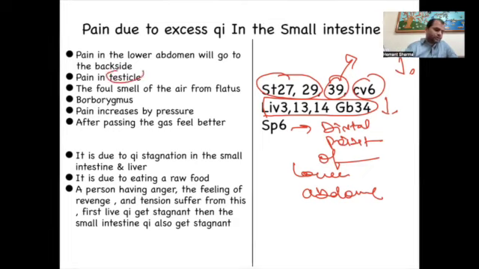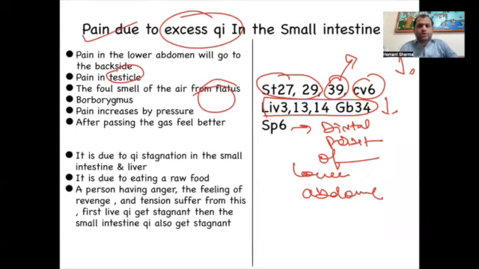It's disturbing the liver chi and small intestine. So the pain in the testicle, pain in the lower abdomen, pain going to the backside, passing the gas, these are the signs. So this was the second pattern, which is called excessive chi in small intestine, because small intestine gets attacked by the liver.